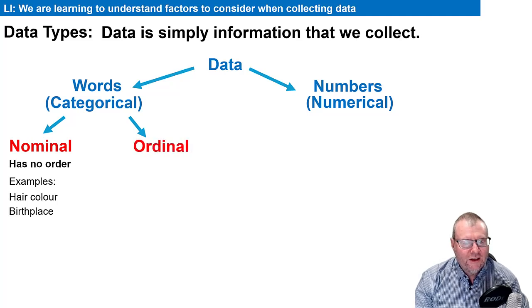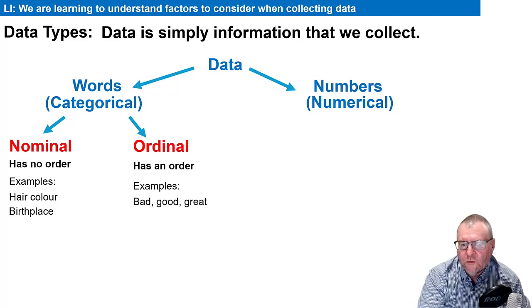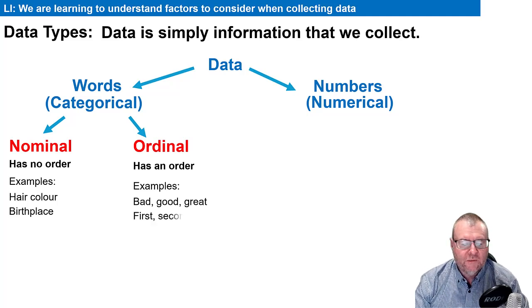But some words have an order, and by that we mean things that come before other things. Bad, good, or great. There's an order from one, you work your way up to the other. First, second, third are words that have an order to them. So we call that categorical ordinal data.